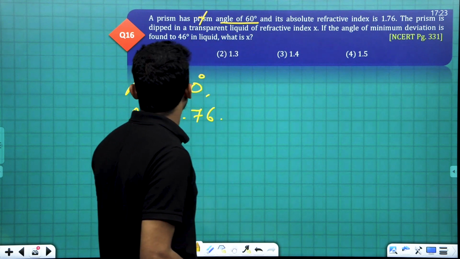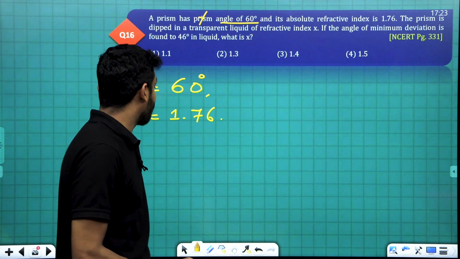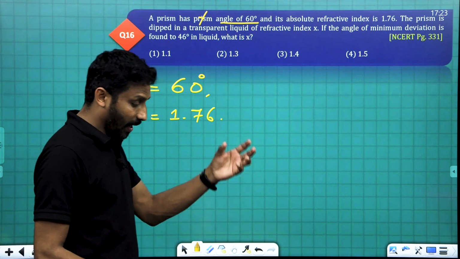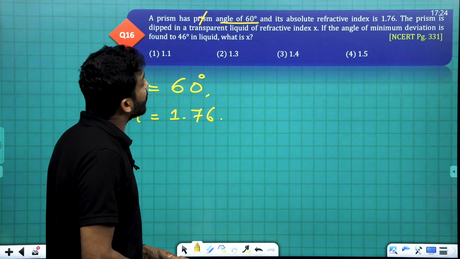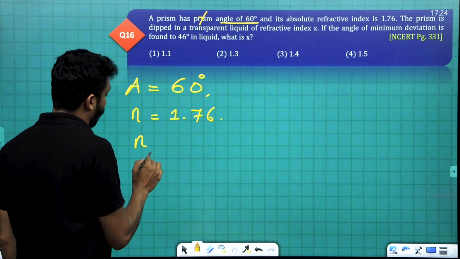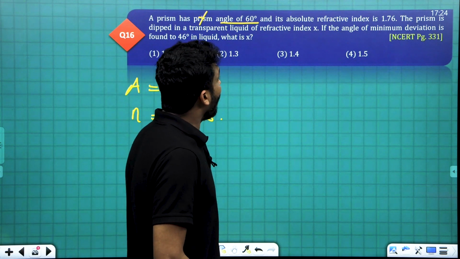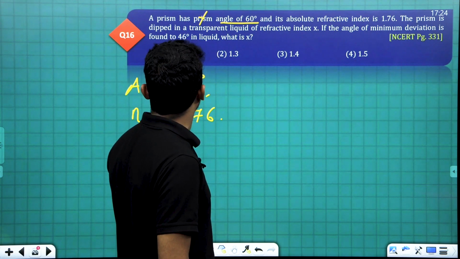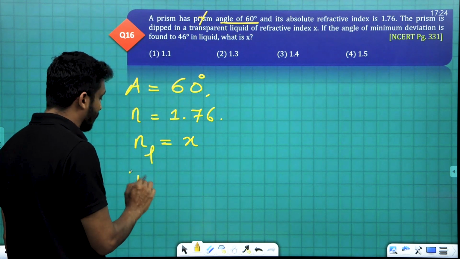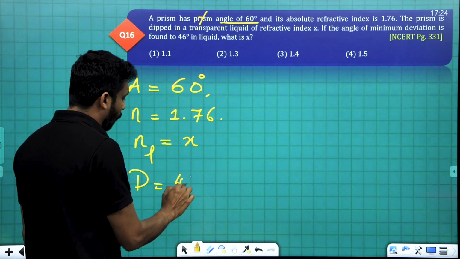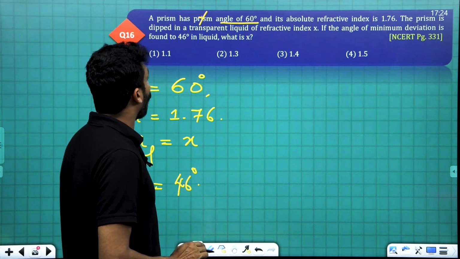The prism is dipped in a transparent liquid of refractive index X. If the angle of minimum deviation is found to be 46 degree in the liquid, then what is the X value?